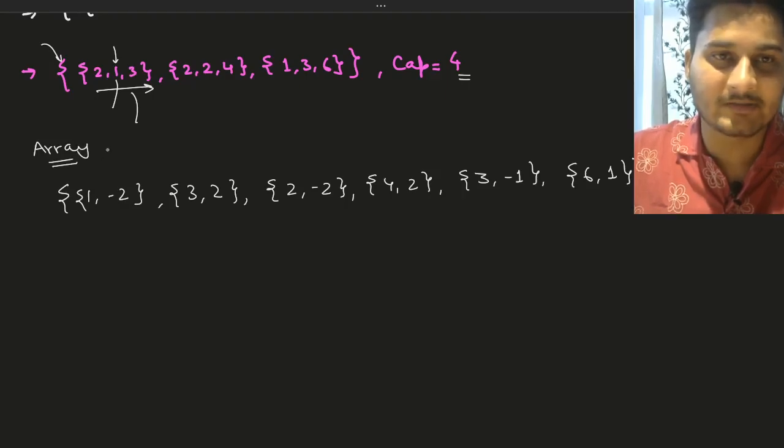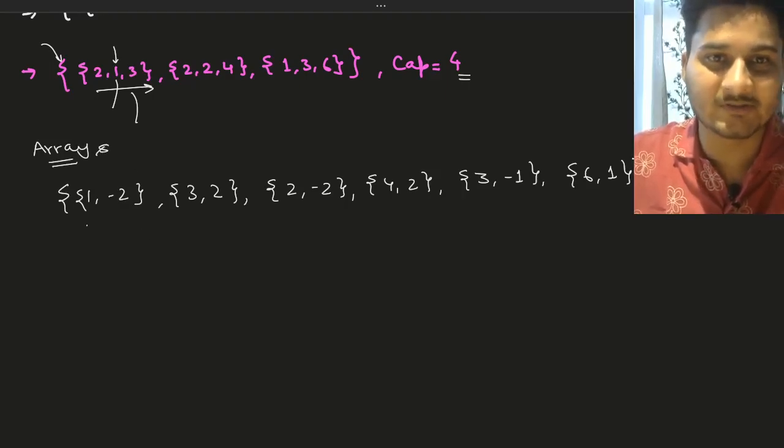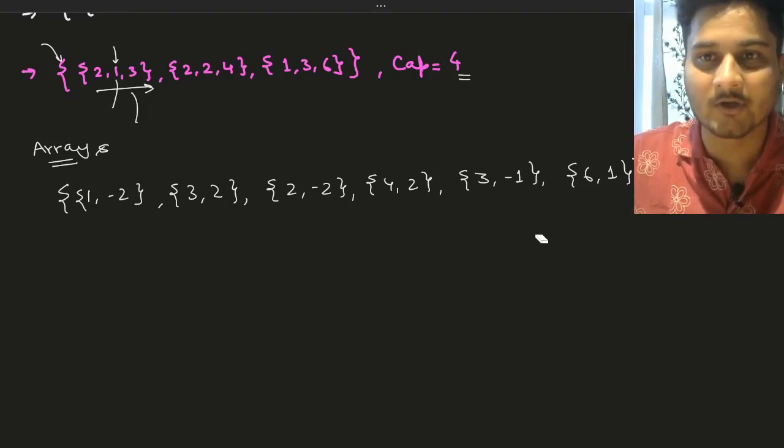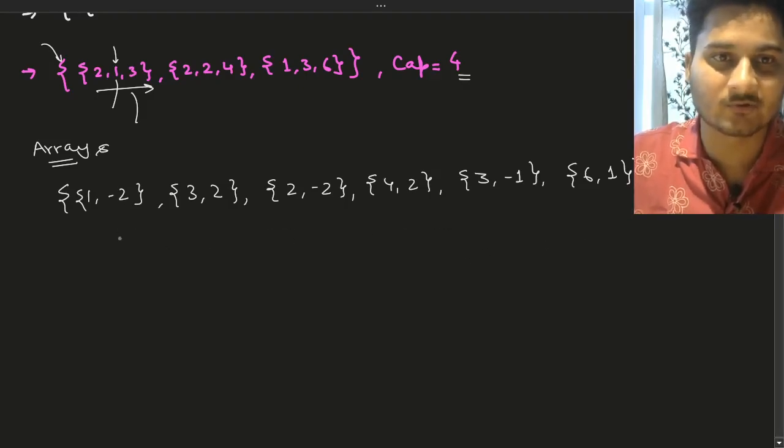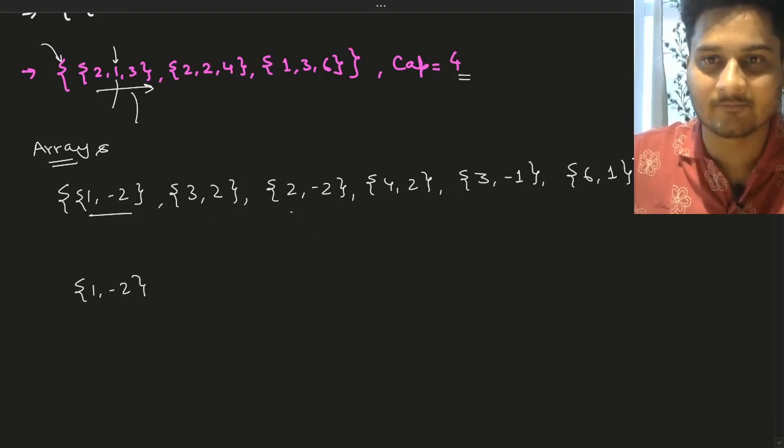But now what else do we need? We also need to process these events in the sorted order. So now we are going to sort this array based on this timestamp, right? So this value will come first, 1 comma minus 2, then 2 comma minus 2.